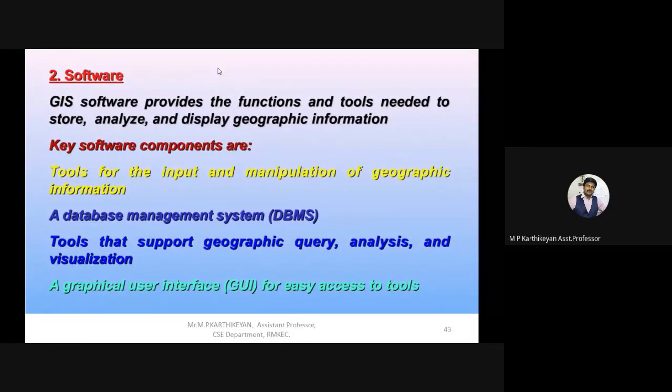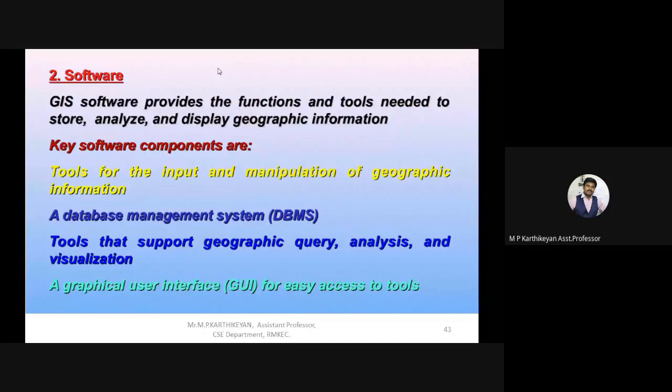A graphical user interface interacts with the user in an efficient way, such that it analyzes the data in the way the user requires and then produces the output for it. That's how the graphical user interface acts in this segment. So far we have seen two components, the hardware component and the software component. The software component cannot sustain without the help of the hardware component. A hardware component is first needed for the software component to take place.